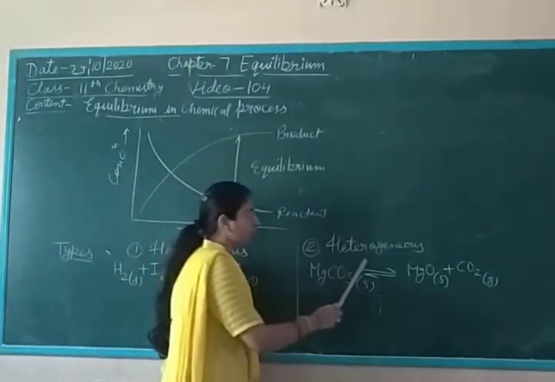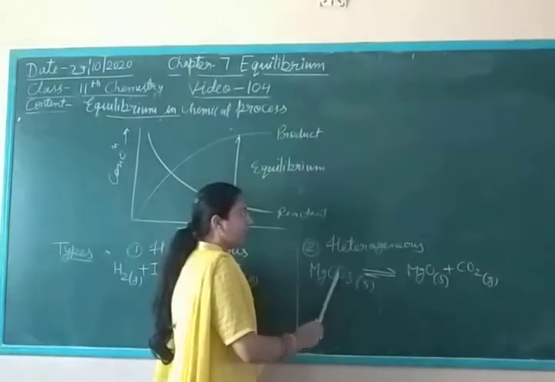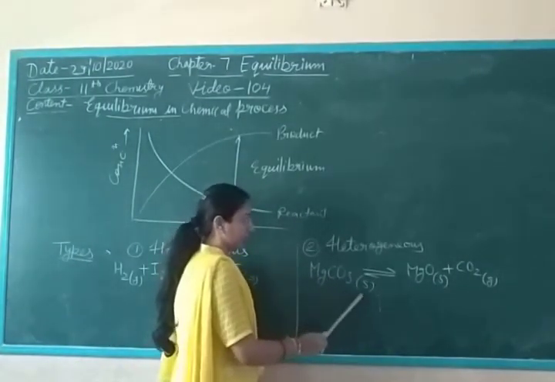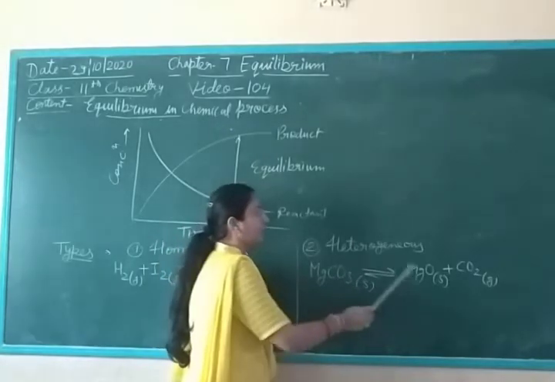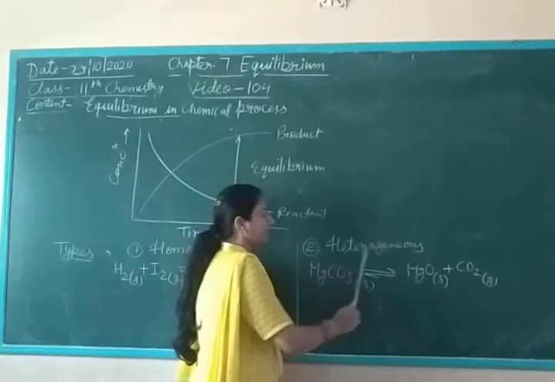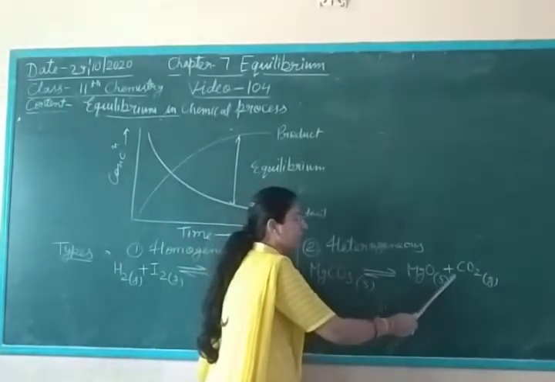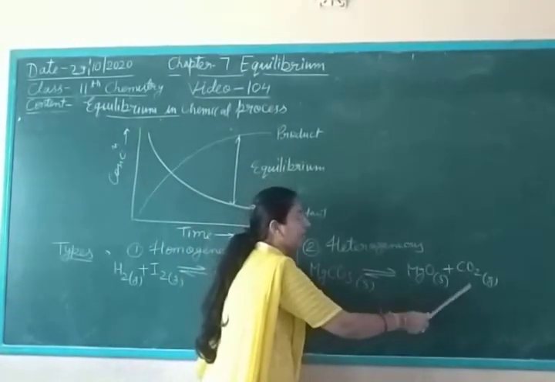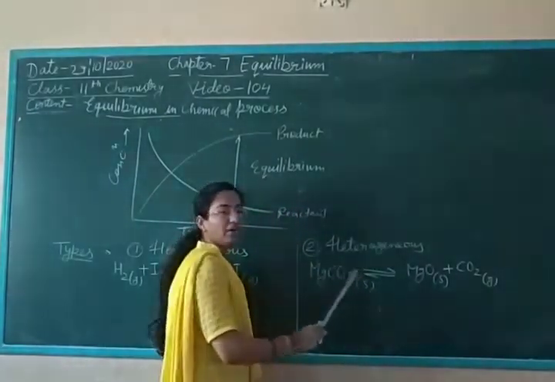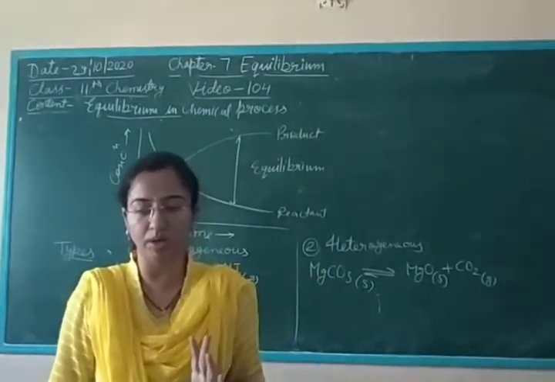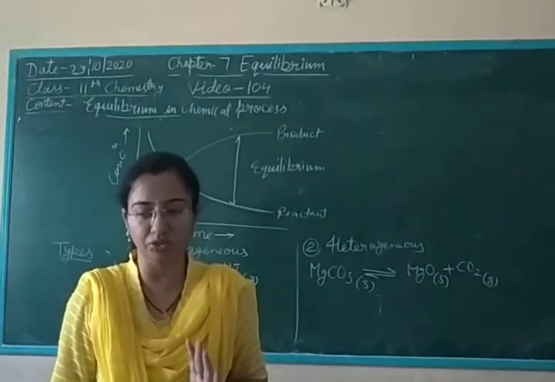But in a heterogeneous chemical process, a solid converts into another state. Like here you see MgCO3 solid. Reactant and product are in different phases. Magnesium carbonate solid converts into magnesium oxide solid and CO2 gas. So the reactant converts into another state, and it is known as heterogeneous equilibrium. So there are two types of equilibrium, homogeneous and heterogeneous.